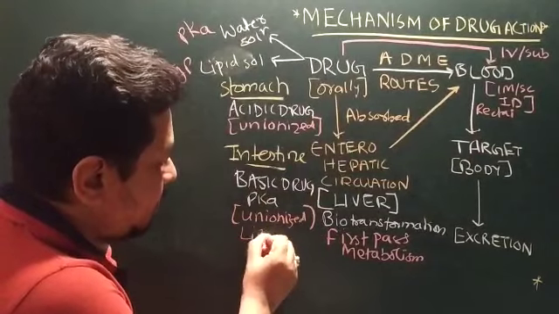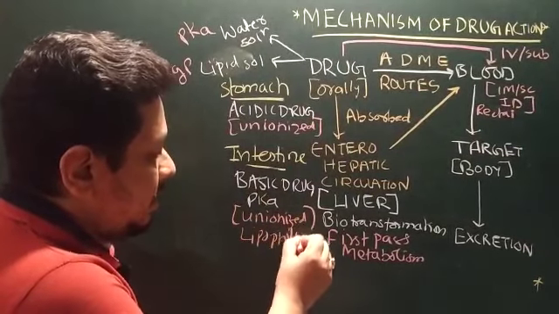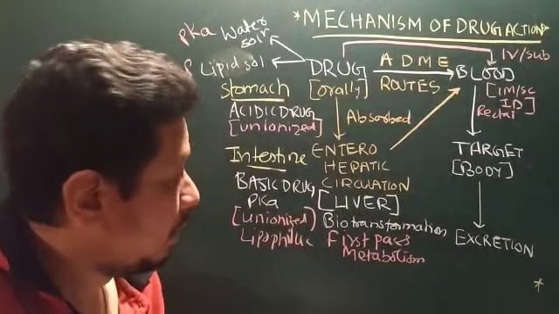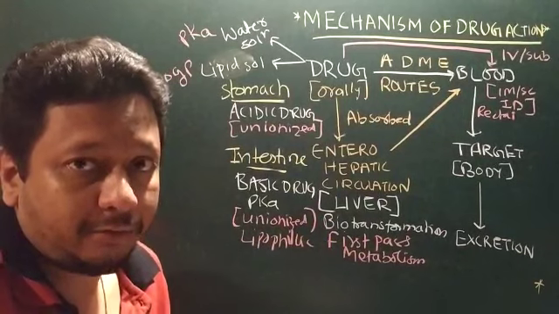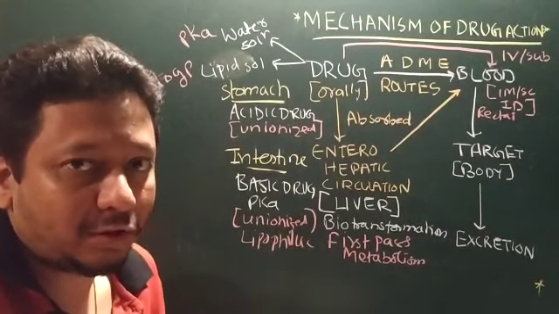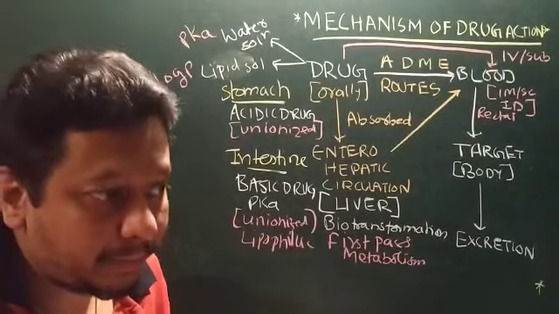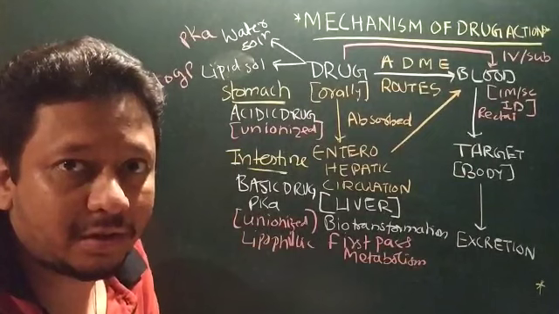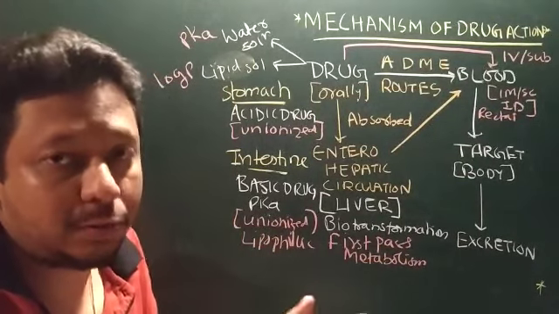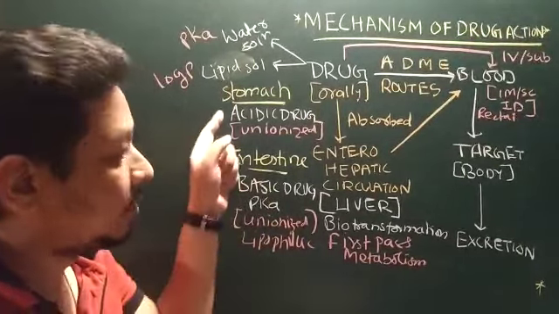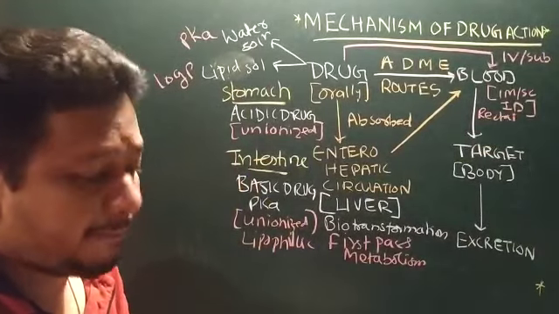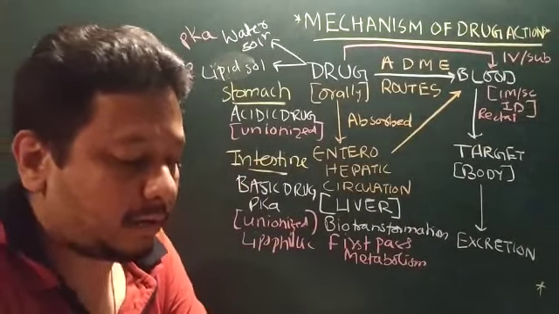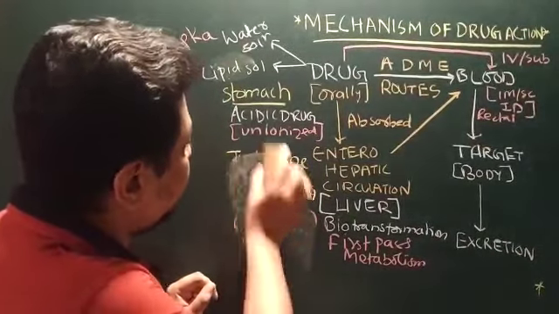Unionized drug, always remember, is lipophilic, which is useful to cross the GIT barrier. Because the GIT barrier is made up of a lipid membrane, the drug has to be lipid soluble. But to reach the lipid membrane, the drug has to be water soluble as well. So that's why there are 2 parts, pKa value and log P, and they have to be balanced in order to reach the site of absorption. Now after absorption, the drug goes to the blood,